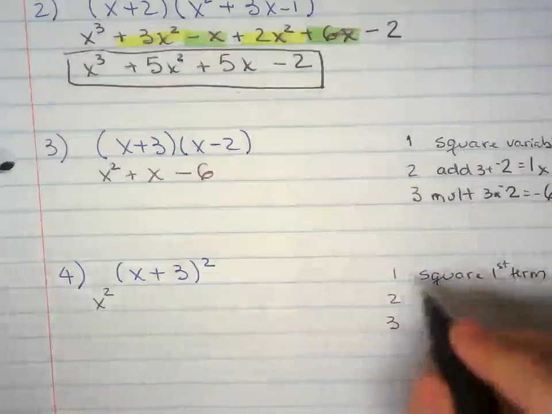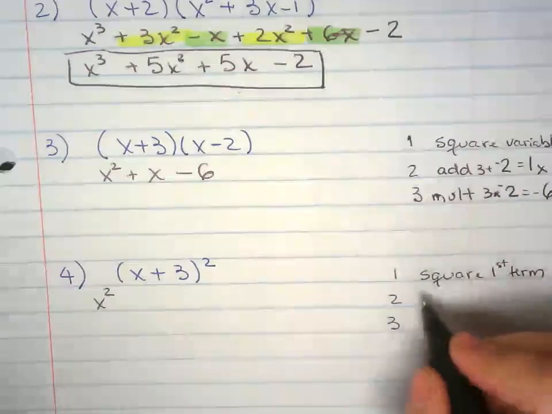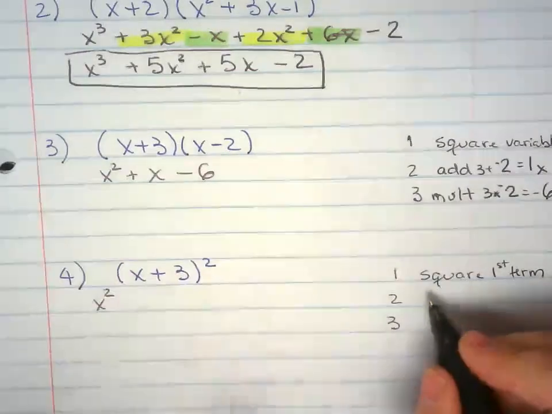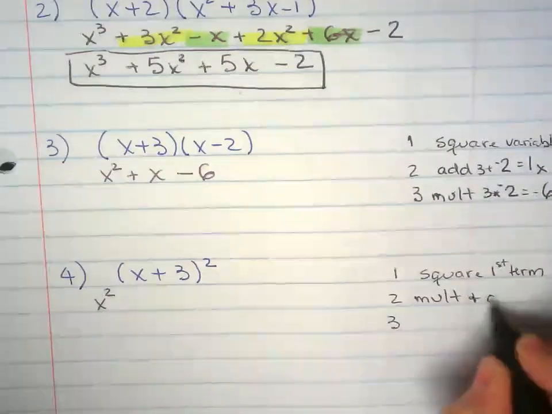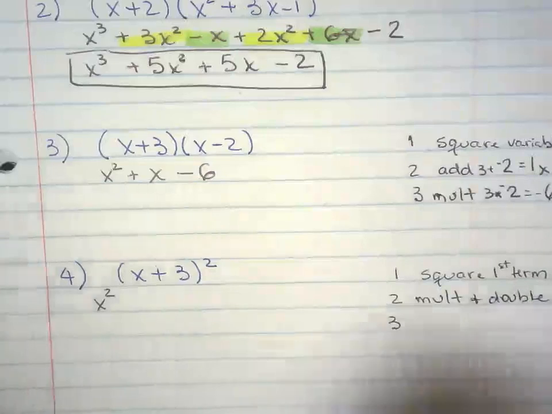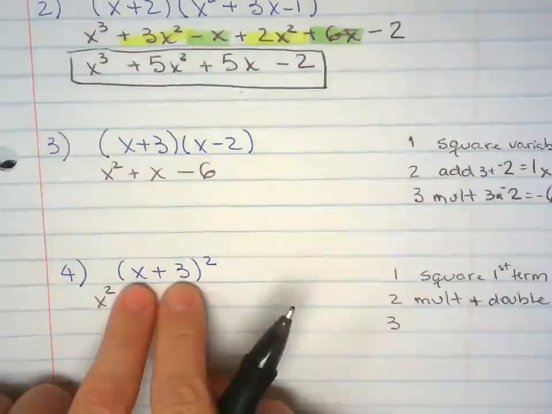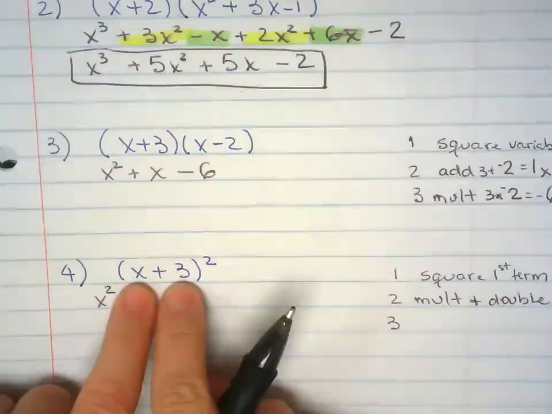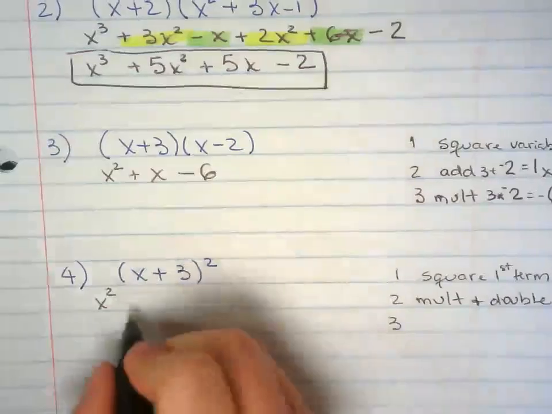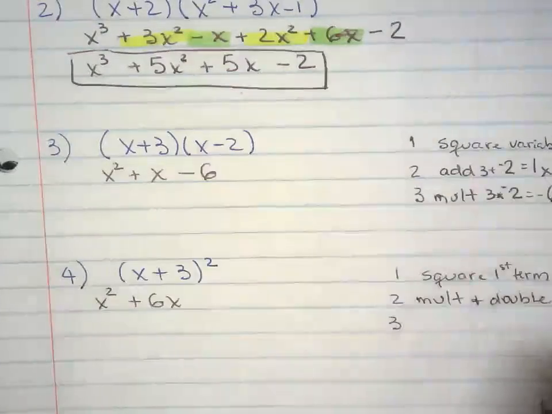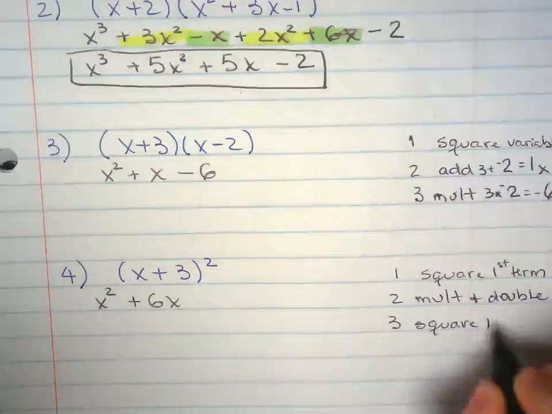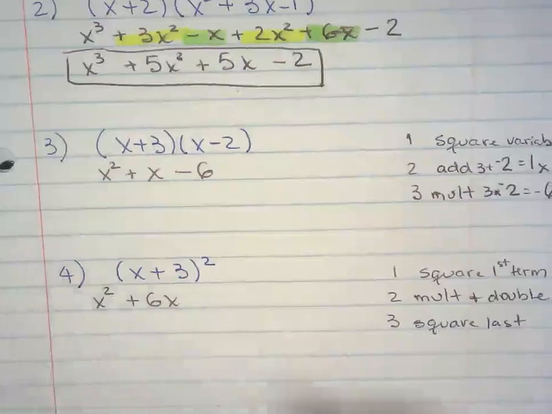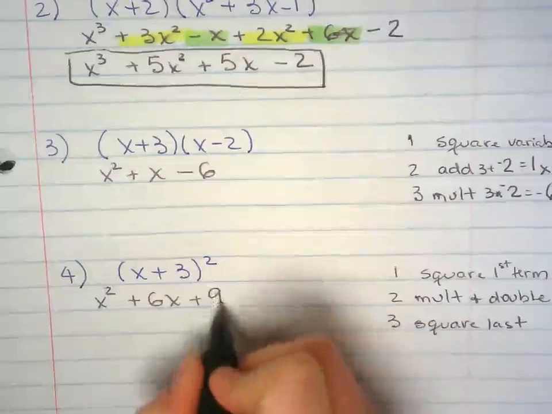The second one you're going to multiply the two terms together and then you double it. Multiply 3 times x is 3x and then you double it, 6x. And then you square the last. 3 squared, 9.